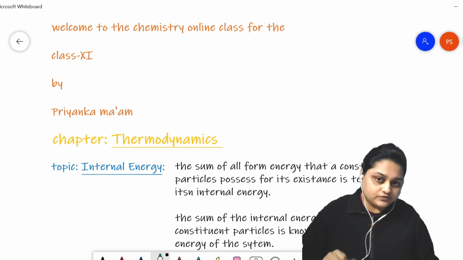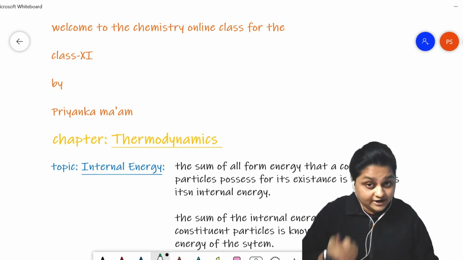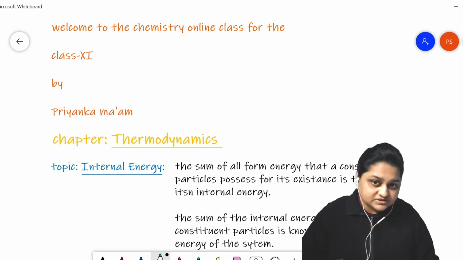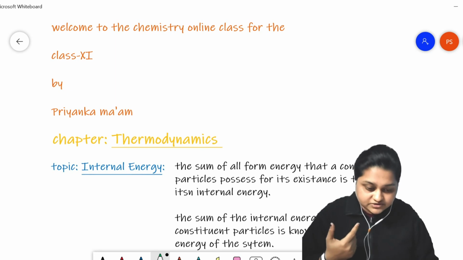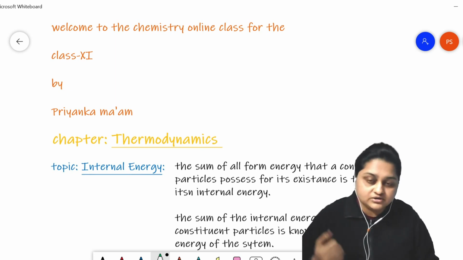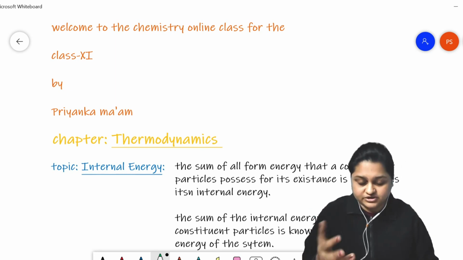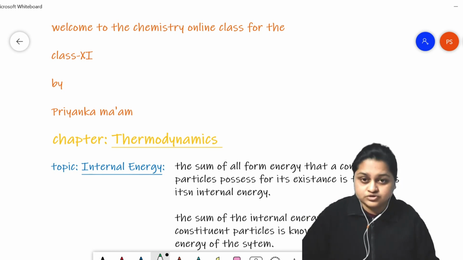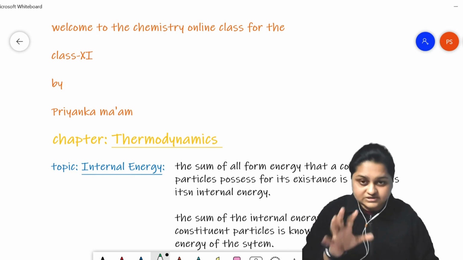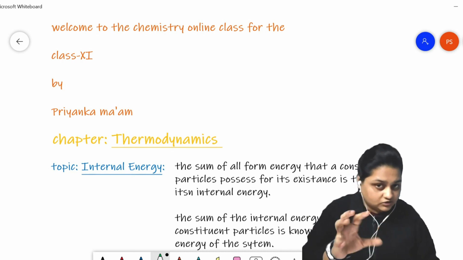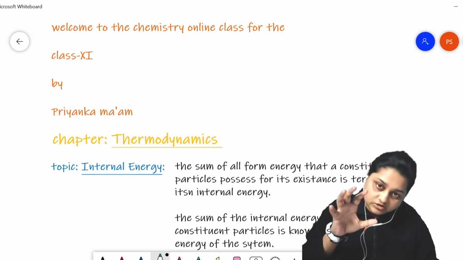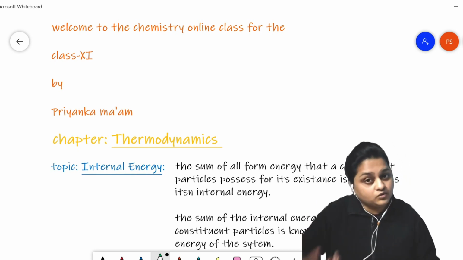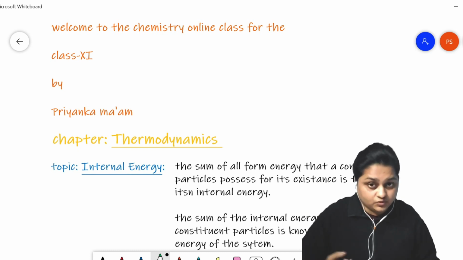The first few functions are that these constituent particles, bodies, and systems must possess a translational motion, that is motion from one point to another point. They possess translational motion, vibrational motion, and rotational motion. These are the fundamental motions that a constituent particle possesses, and for this motion, these particles have their own energy stored inside them.